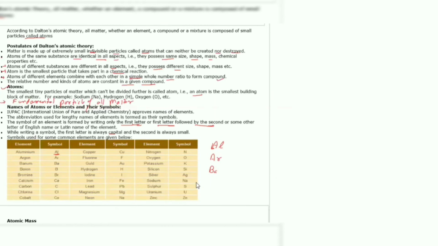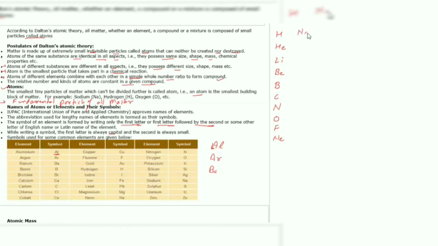But we need to learn certain symbols that are very necessary, starting from H, that is hydrogen, then helium, Li, that is lithium, Be, beryllium, B, boron, C, carbon, nitrogen, oxygen, fluorine, neon.